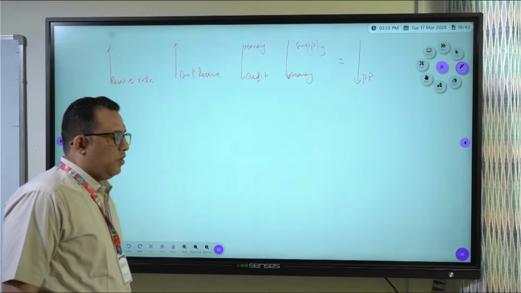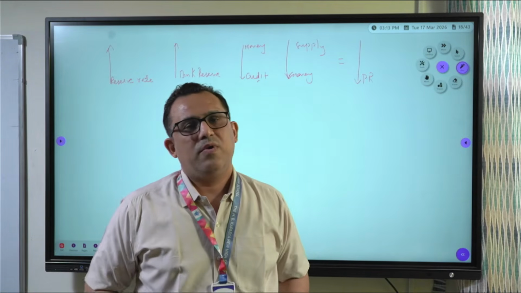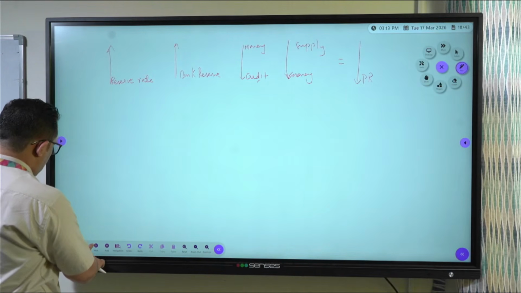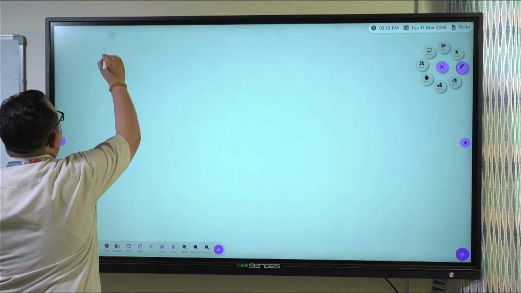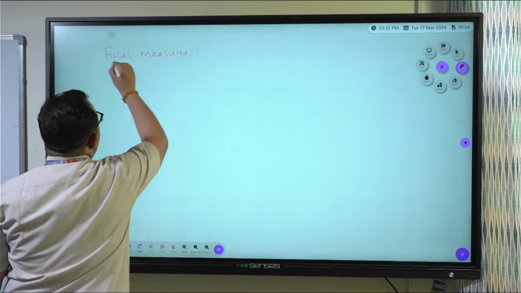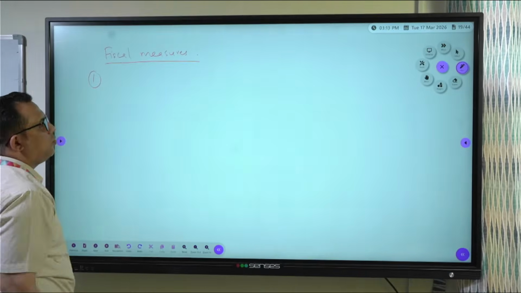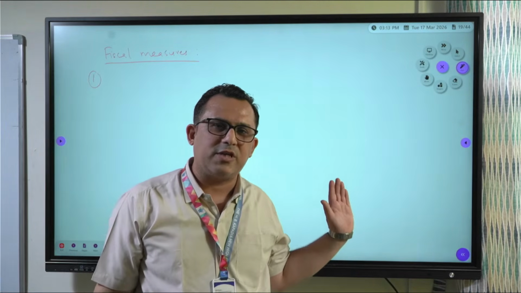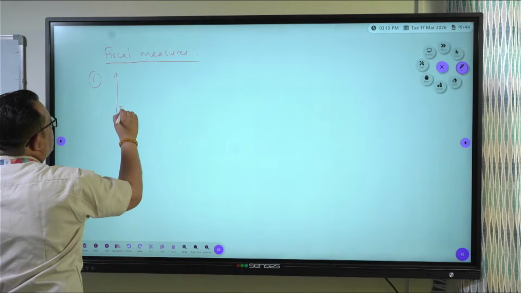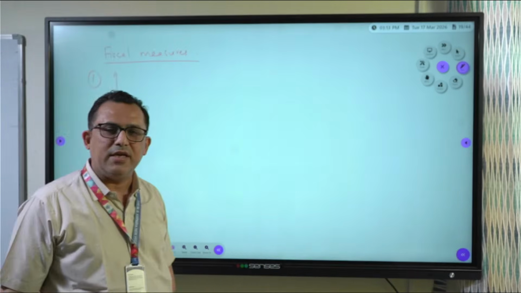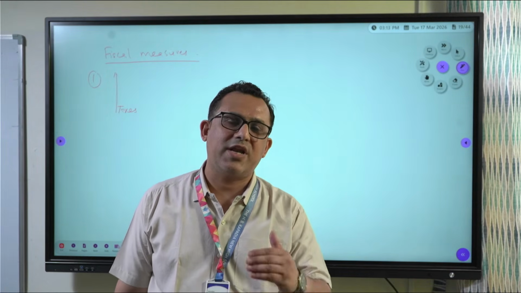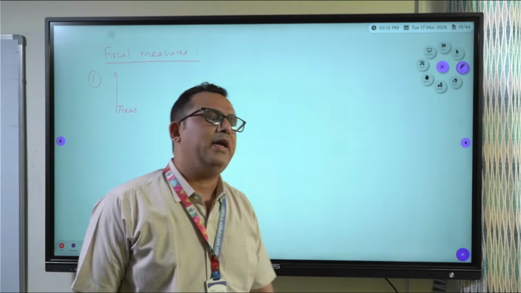Now the last doubt in this chapter number 18 is of fiscal measures. Let me explain you that. Now what is fiscal measure related to? If I talk about fiscal measures, it's related to income and expenditure. Now under fiscal measures, what does government do? By mistake I wrote in the previous explanation that under fiscal measures, government increases its income by increasing its taxes. When taxes are increased, government income increases. So government under fiscal measures tries to increase its income by increasing the taxes.